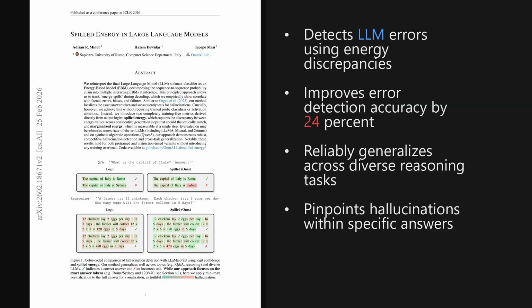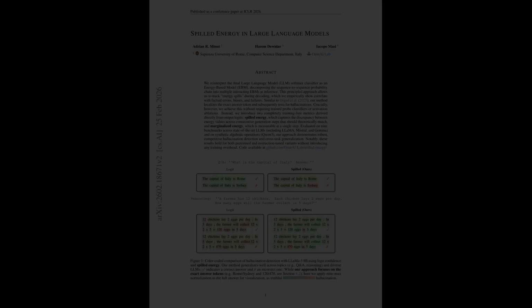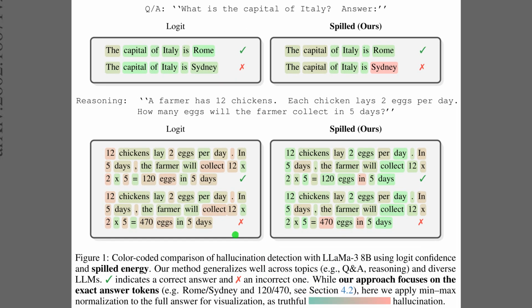I'm Alex. Today we're looking at a paper trending on X, published on February 25, 2026, just yesterday. It introduces a mathematically principled, training-free method to detect hallucinations in large language models, achieving about a 24% improvement in accuracy over traditional baselines. The paper is titled, Spilled Energy in Large Language Models. And as we'll see later, the fact that this works without any additional training overhead makes the results really promising for real-world use.